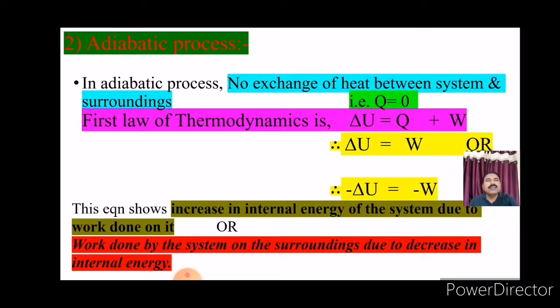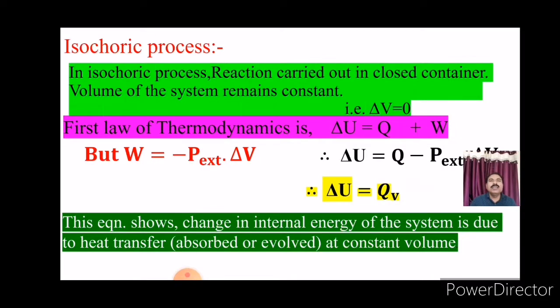Third, number 3, isochoric process. That means the first law of thermodynamics in isochoric process. In isochoric process, the reaction is carried out in a closed container. Volume of the system remains constant. That is delta V is equal to 0.